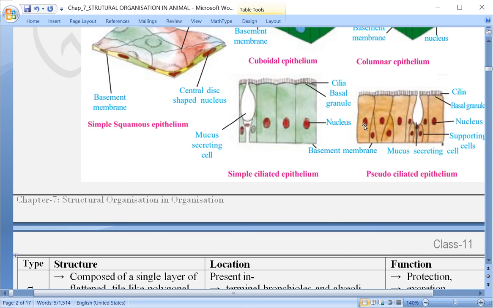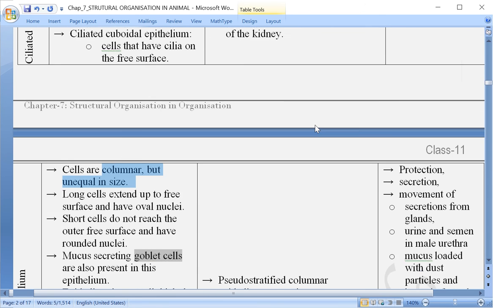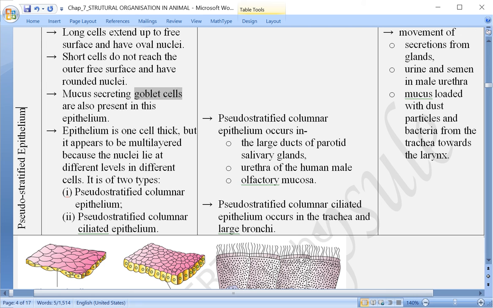Now see the level of the nucleus also. The nucleus in the taller cells is a little bit at a higher level, whereas the nucleus in the cells which are smaller is at a lower level. So as a result of that, this will look like a multi-layered, creating a false appearance, and that is why the name has been given as pseudo-stratified. The name given over here is what? Pseudo-stratified epithelium.